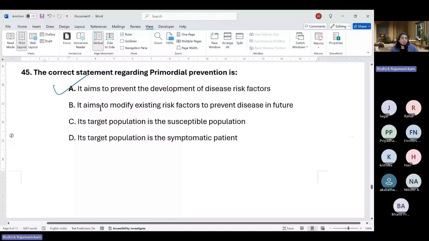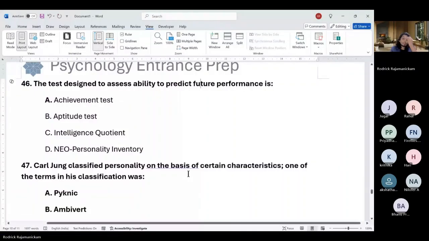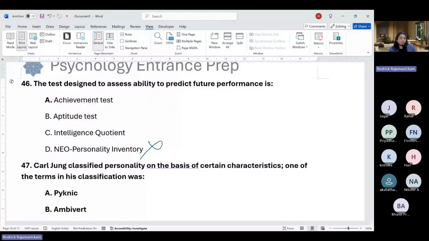All right, fine. So test designed to assess ability to predict future performance is definitely not this. We're talking about ability, even though personality can be used for predicting, but for performance, we're talking about ability-based trait. So personality is a non-ability-based trait. So A, B, C, D.